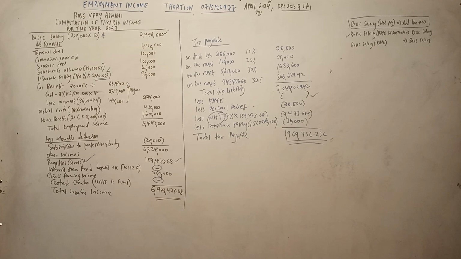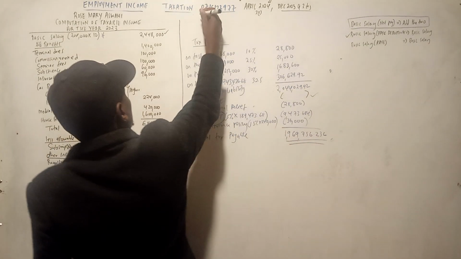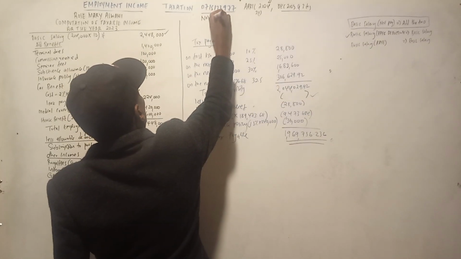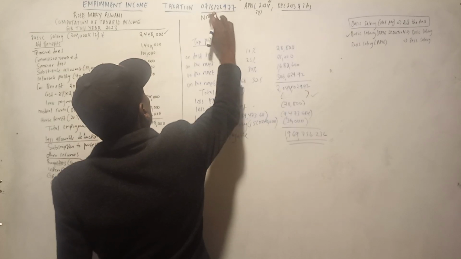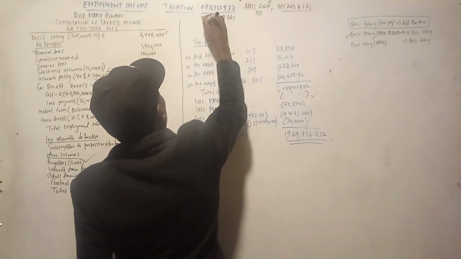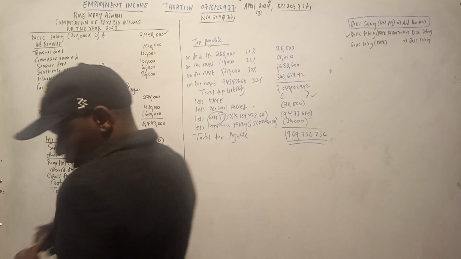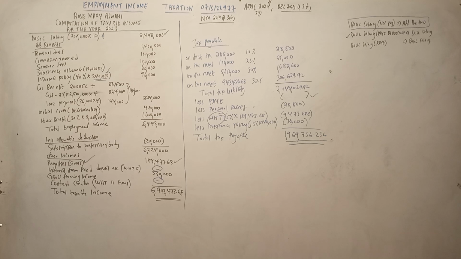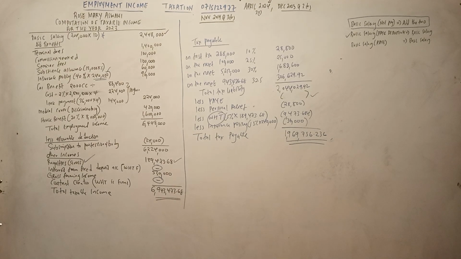We can do a question here, November 2019. November 2019, question number 3B. So we can try and do November 2019 3B.